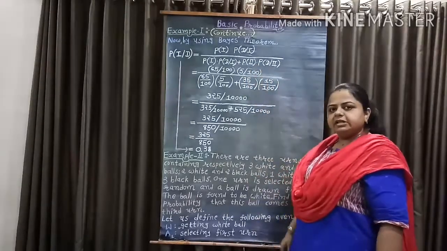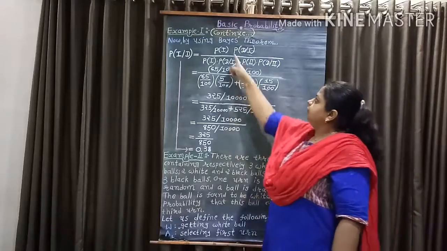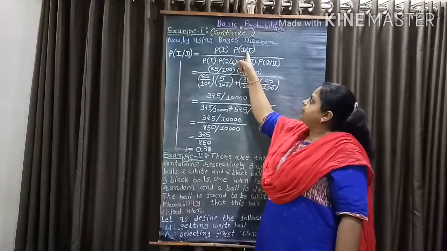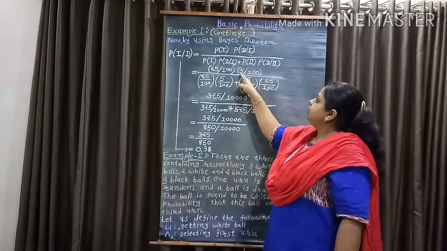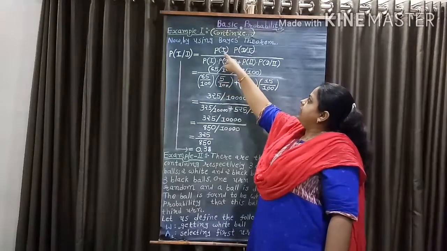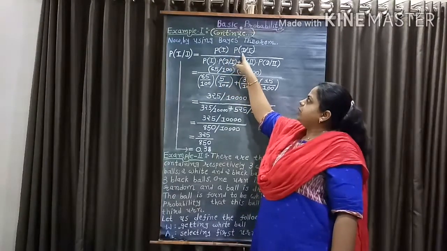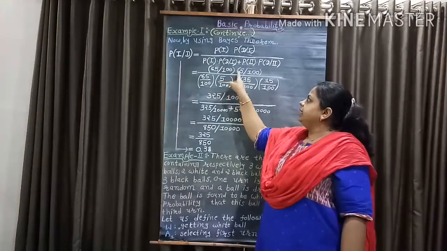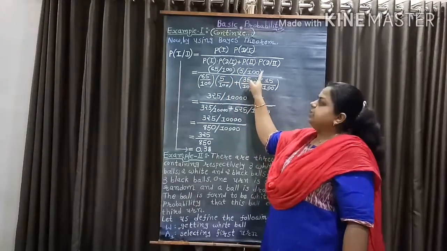Here we have given that probability of 1 equal to 65 by 100, probability of D given 1 equal to 5 over 100. So probability of 1 into probability of D given 1 equal to 65 by 100 into 5 by 100.